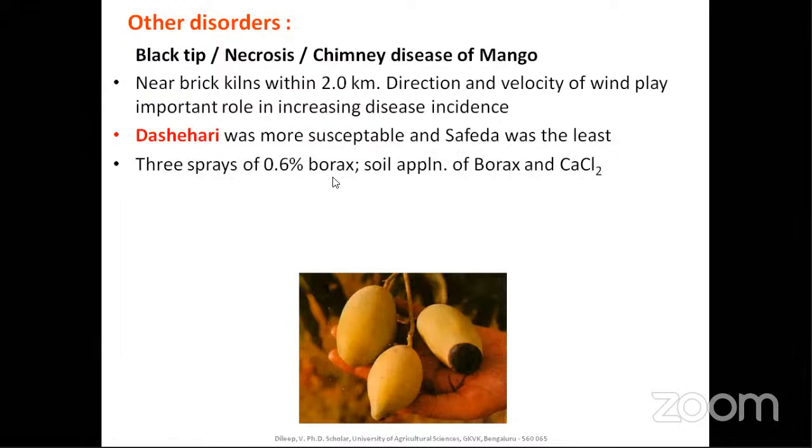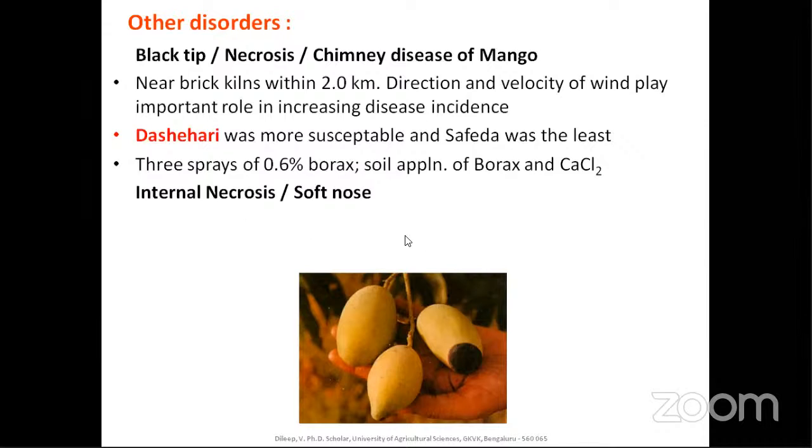The control is a spray of 0.6% borax, or soil application of borax and calcium. So here also the basics play an important role. What are the micronutrients for flower and fruit that are important for fruit quality parameters? That is boron and calcium. Boron is for pollination and retention of the fruit, and calcium is for fruit growth and for preventing fruit cracking. So calcium is important. Spraying of those will relatively reduce the incidence of this disorder.